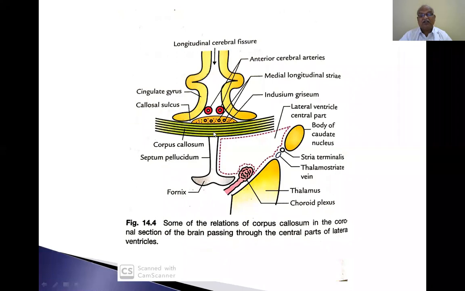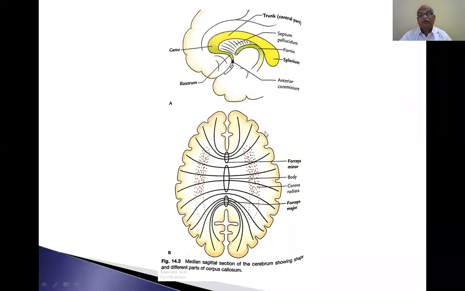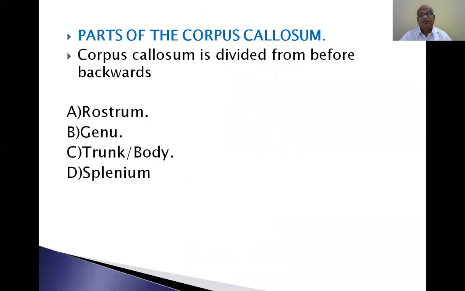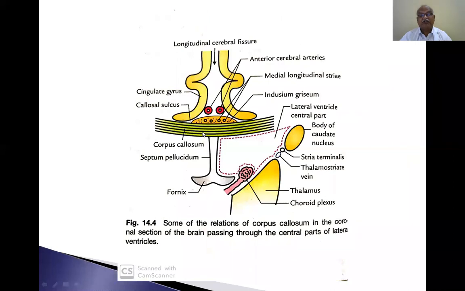This is the coronal section of the corpus callosum. This is the sagittal section of the corpus callosum. In sagittal section, it appears as a C. This is the coronal section of the corpus callosum. In coronal section, the roof is covered by a substance called the indusium griseum.